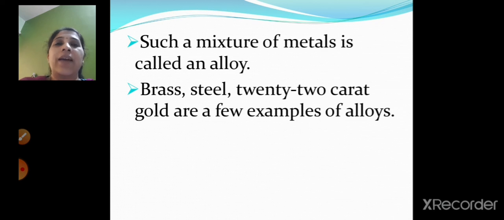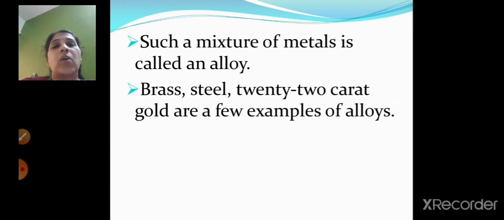Now children, let's recap what we have learnt in today's session. First we saw about the scientist Democritus, who named the smallest particle of the element as atoms, right? This word atom is derived from the Greek word atomos, that means indivisible. In 1803, John Dalton proposed a theory that atoms cannot be created, cannot be destroyed, and cannot be divided into smaller particles.